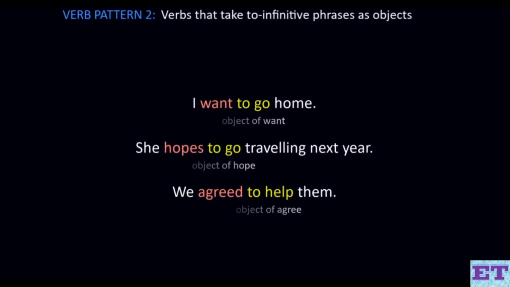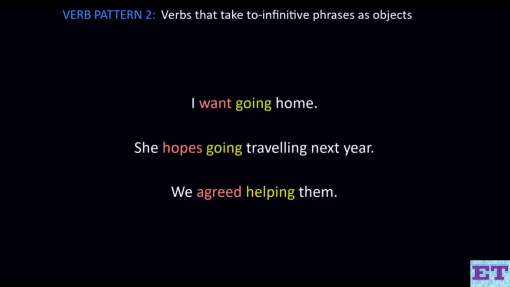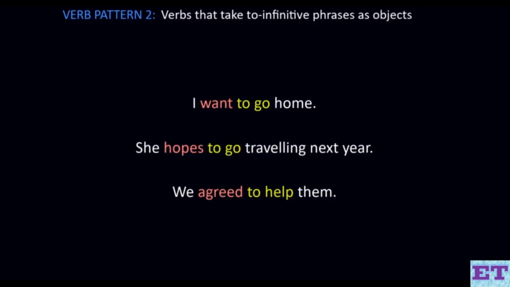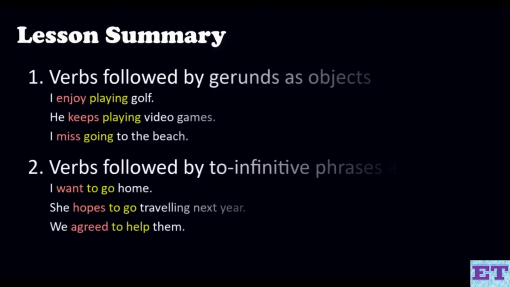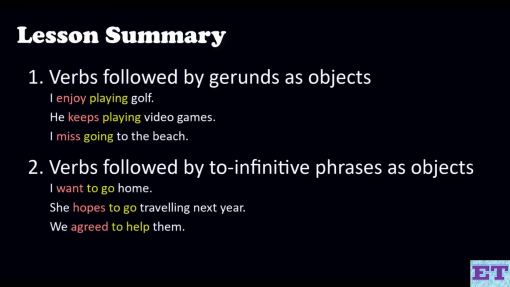Similar to the verbs which can only be followed by gerunds as objects, these verbs can only be followed by a to infinitive phrase. So we can't say want going, hopes going, and agreed helping. These structures are grammatically incorrect. Again, please do refer to the document in the resource section for an extensive list of verbs and their patterns. Okay, so today we learned about verbs which can be followed by a gerund as an object or a to infinitive phrase as an object.